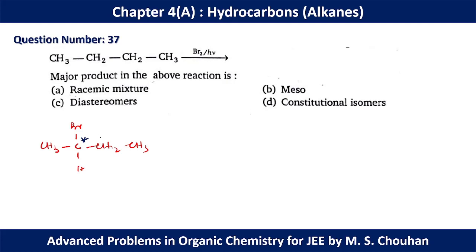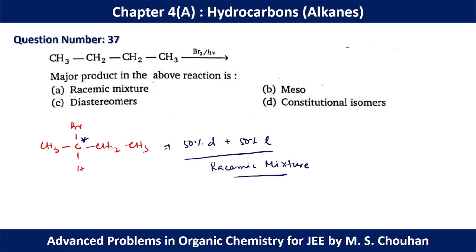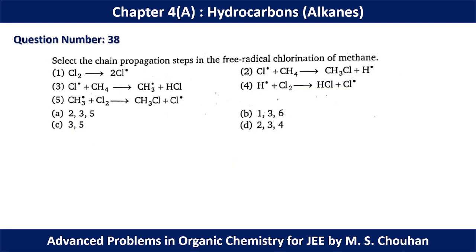That's why you can form a racemic mixture in this case, because we can form 50% D and 50% L isomer, because both are possible with equal probability. That's why you can have a racemic mixture in the final solution. That's why for question number 37, option A should be the correct option.